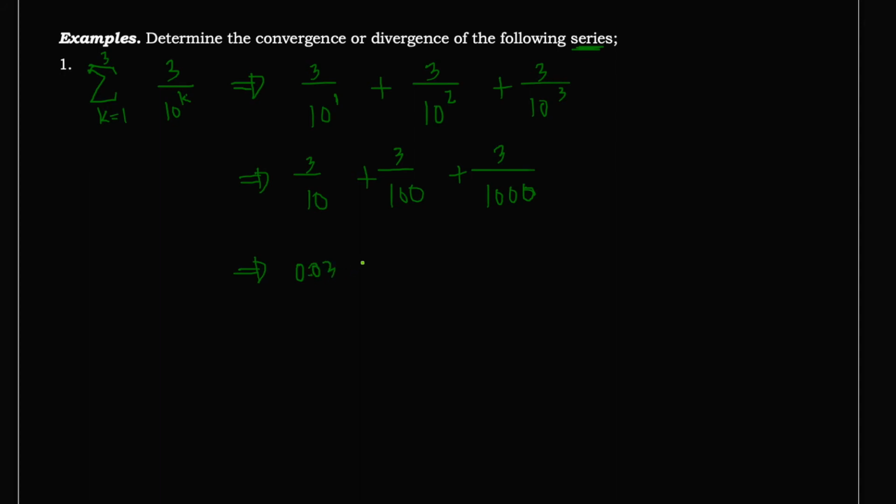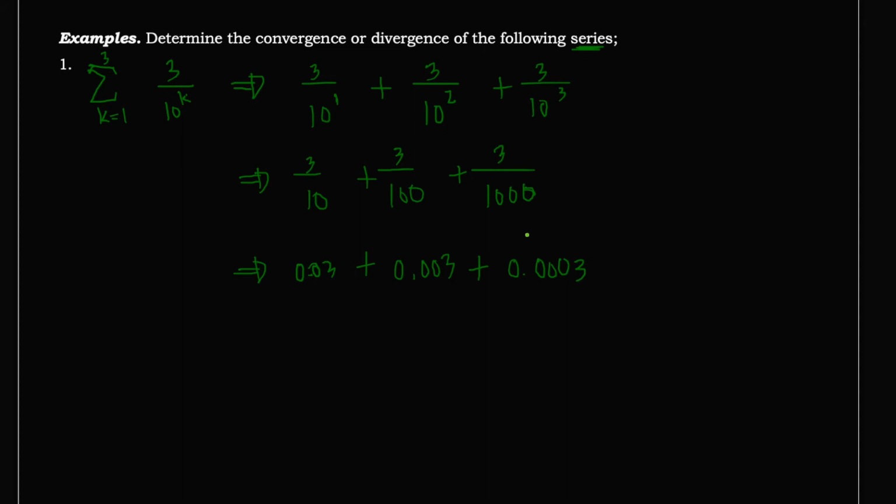0.03. Okay, plus 3 divided by 100. There are 2 zeros, so that will be 0.003 plus 0. We have here 3 zeros, so 0.0003. Okay,